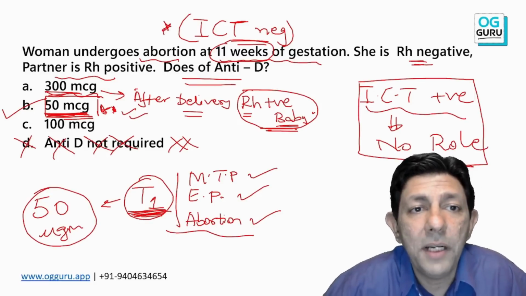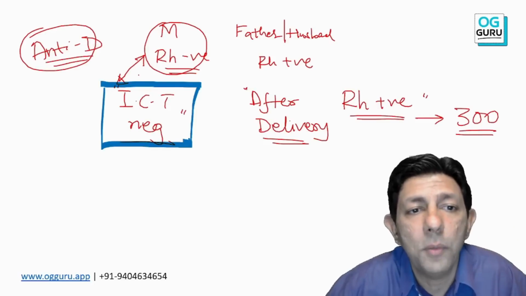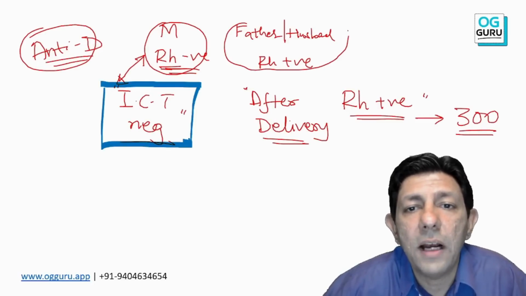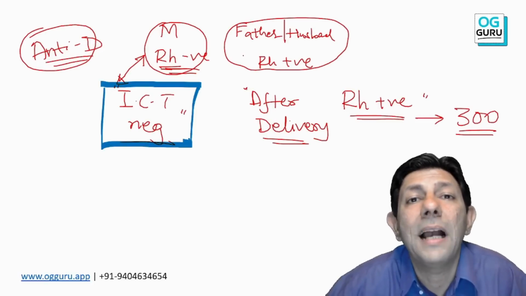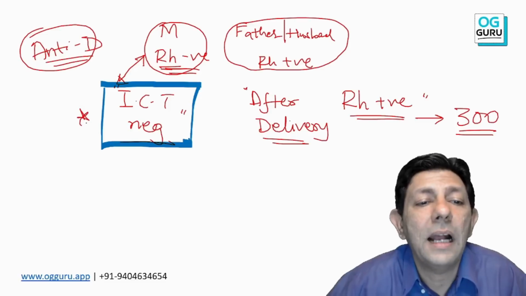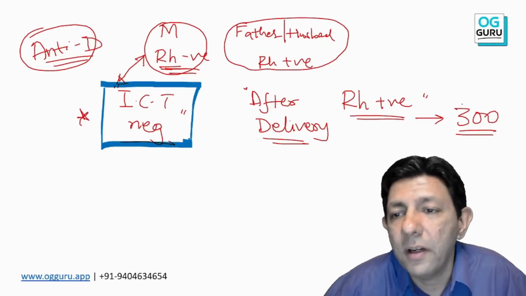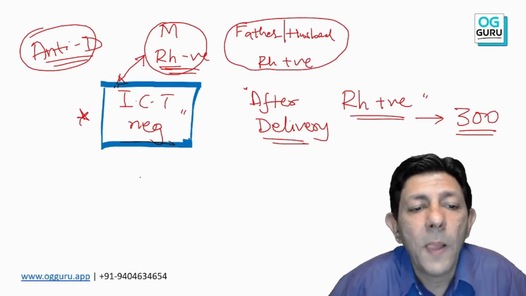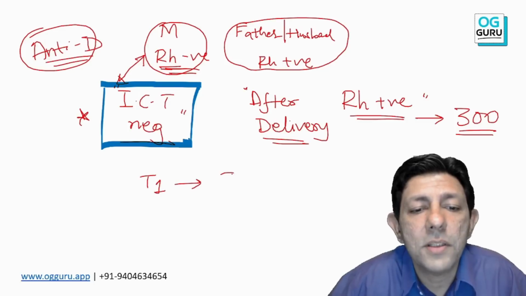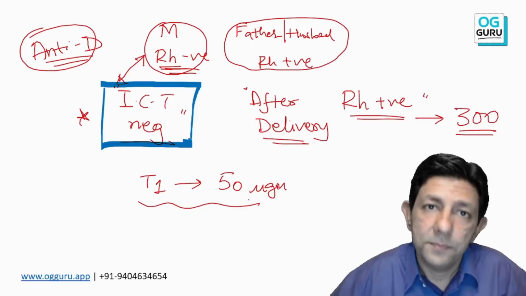So I repeat, remember 3 criteria. Mother should be Rh negative. Of course, the father or the partner or husband should be Rh positive, and mother's ICT should be negative. After delivery, 300 is the dose. Anything in the first trimester, 50 microgram is the dose.